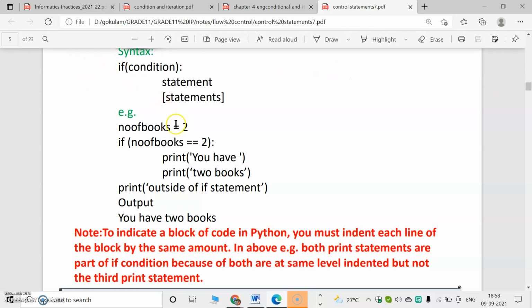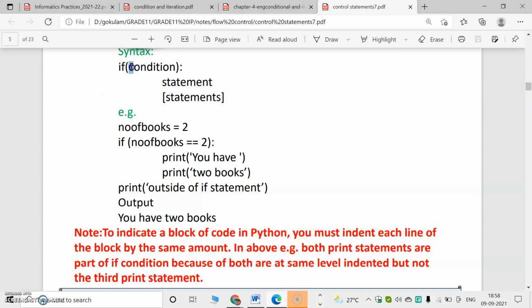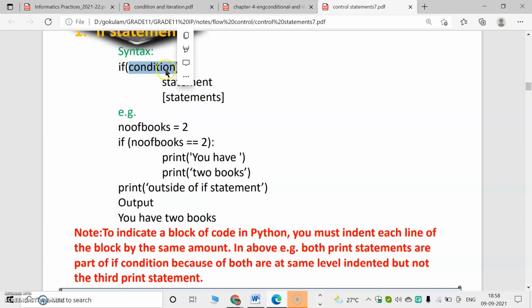Inside the bracket, there will be a condition. There is no need for brackets, though we can use them too. Then after that, there is a colon sign. These two dots are known as a colon. So this is the condition, and we will get two answers: either it is true or it is false.